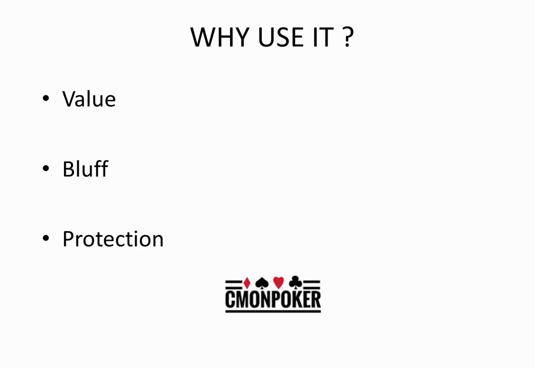Now we're going to look at some good reasons for why you want to make a continuation bet. So the first reason, and perhaps the most evident, is the value. This means that we have a good hand, the flop worked into our hand perfectly, and we're going to continue betting because we want to call attention to the fact that there can't be many hands out there in the game that are better than our own. And this is what we call making a continuation bet by value.